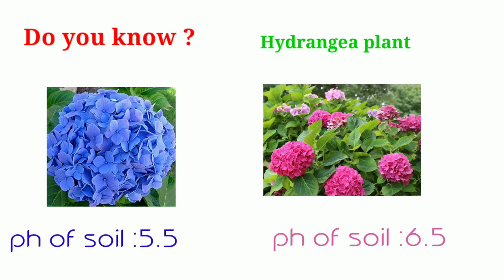Children, do you know hydrangea plants have different colors of flowers based on the pH of the soil. If the pH of the soil is below 5.5, it gives blue flowers. If the pH of the soil is below 6.5, it gives pink flowers. This may help us to find the nature of soil.